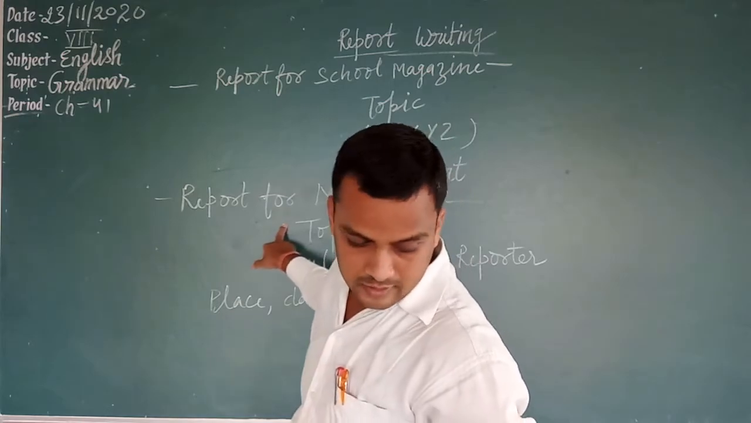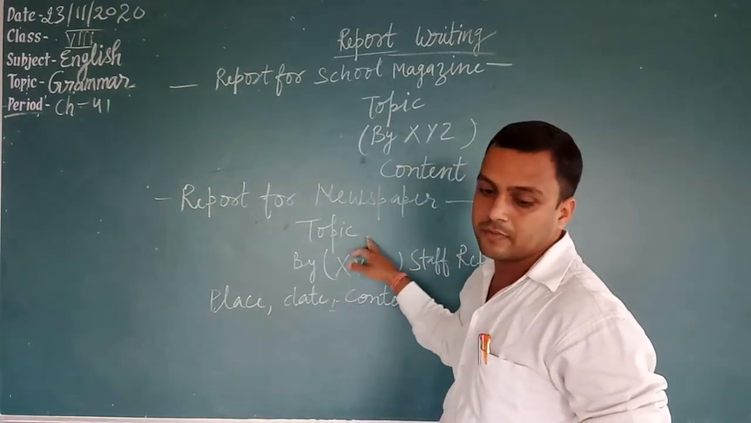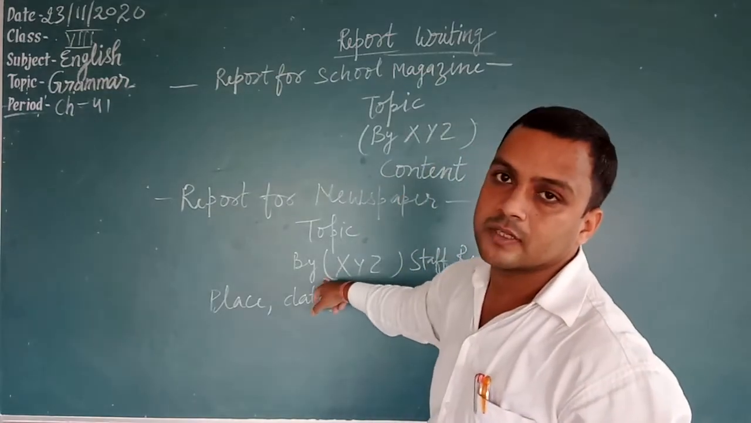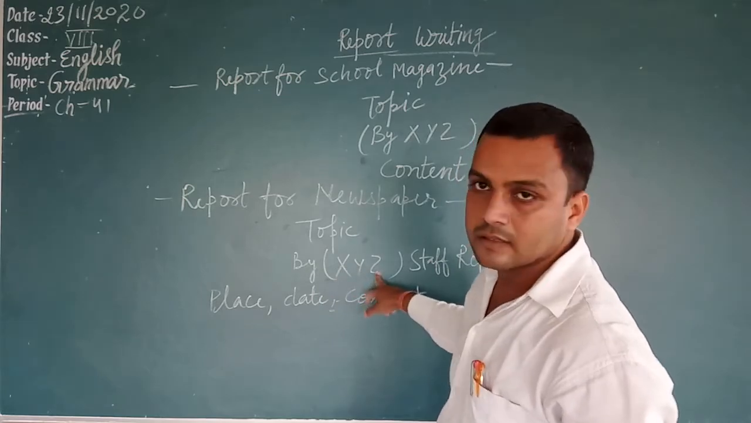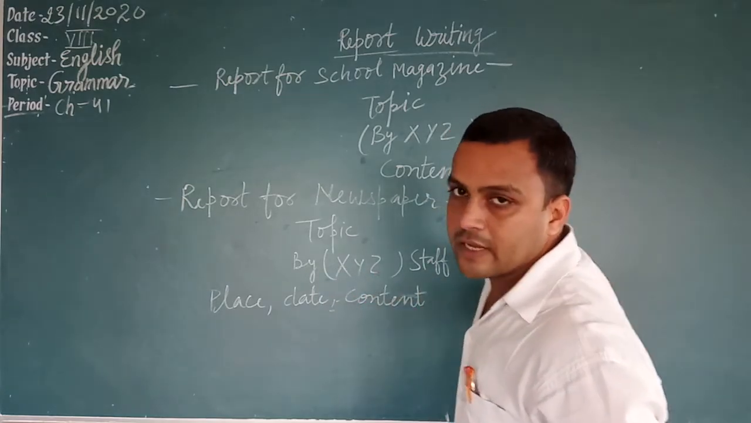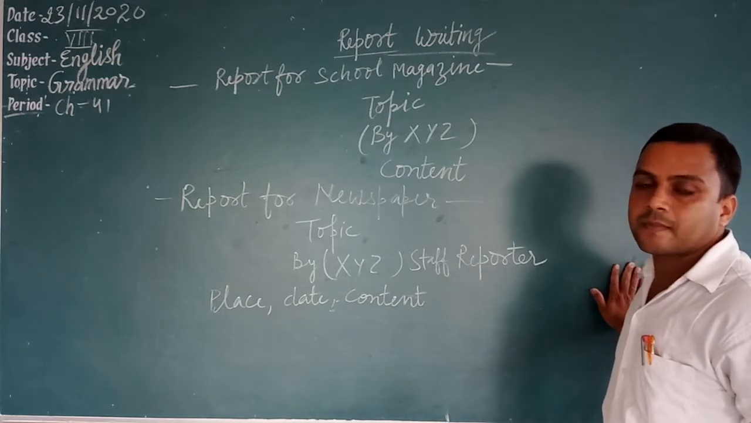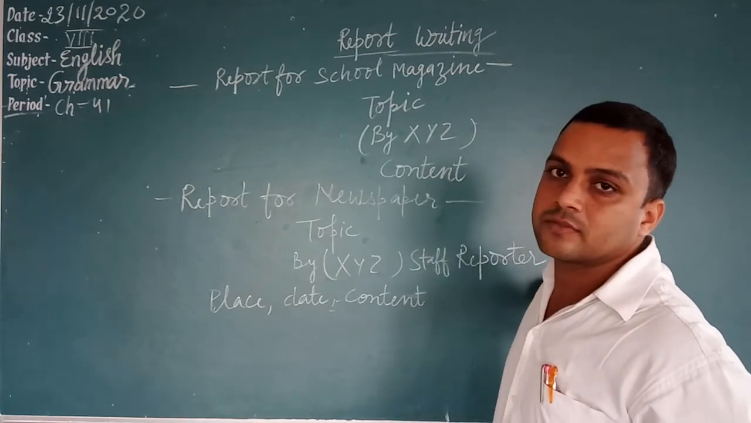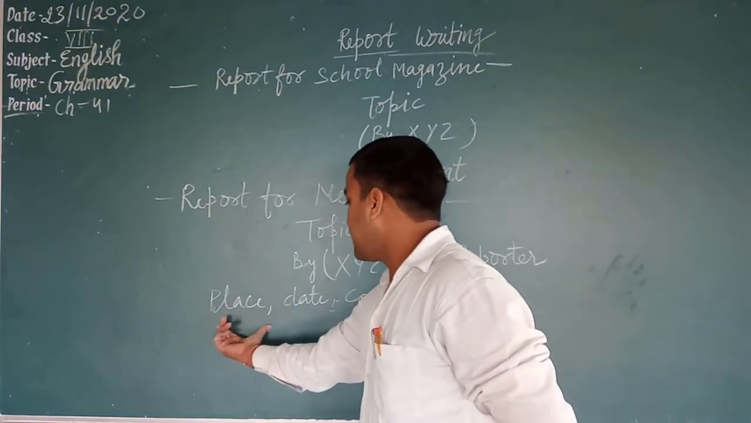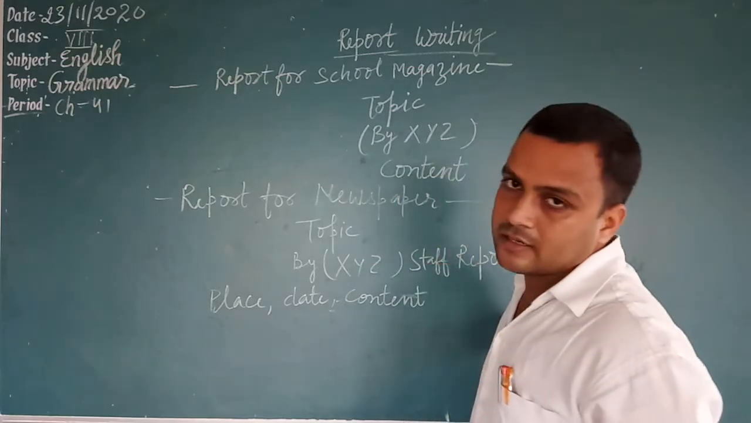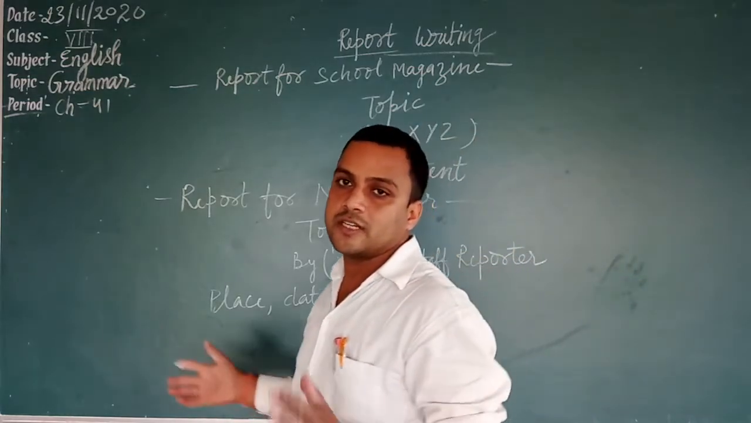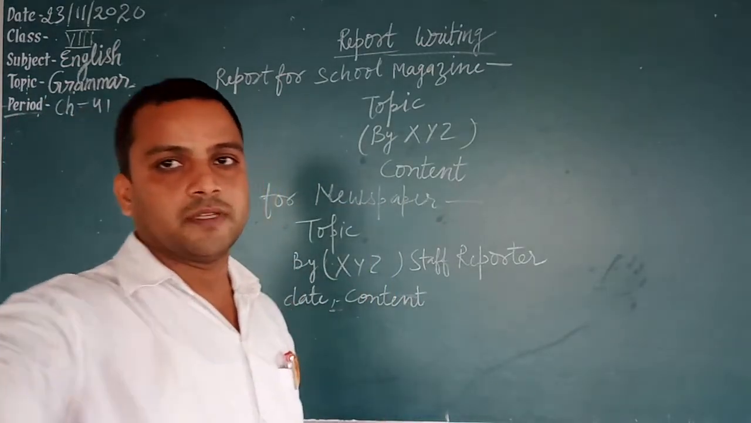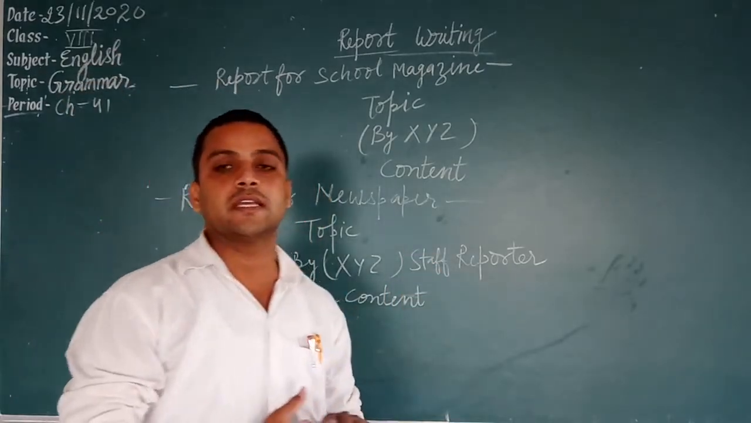Okay? And report for newspaper. First of all we write the topic, then the name of the reporter, staff reporter. We can write the name of the newspaper also, like the Hindustan Times, the Times of India. After that we write place, then date, and then we start writing the content. A report is written in brief. Okay, so this is the format. I have told you the example also.